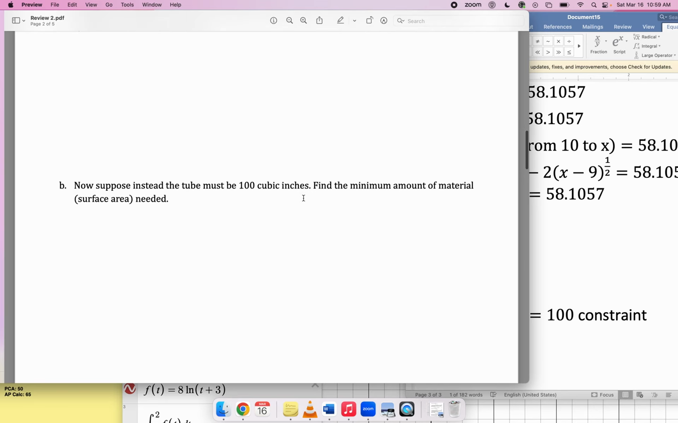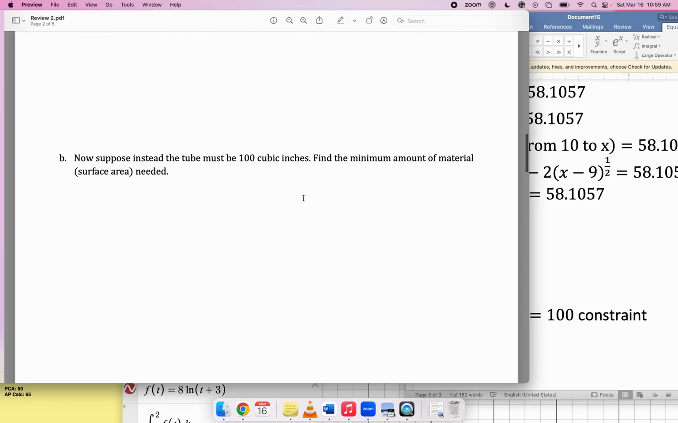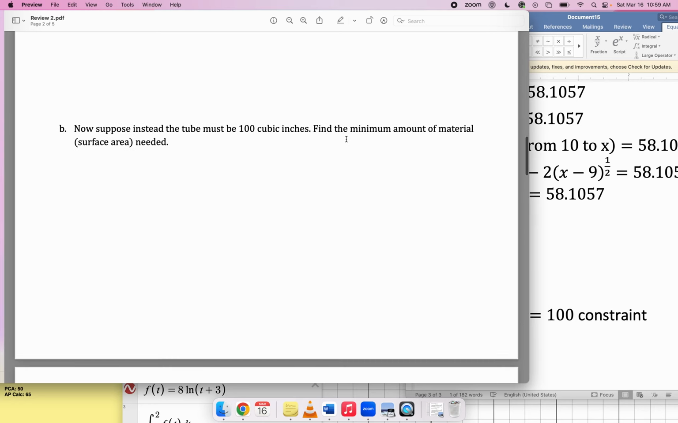Now suppose instead the tube must be 100 cubic inches, and then find the minimum amount of material surface area needed. What's happening is, in part B, they're switching around the constraint and the objective function. Now the constraint is the volume. Now the volume has to be 100.